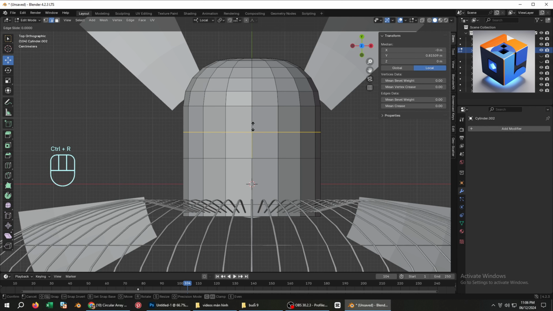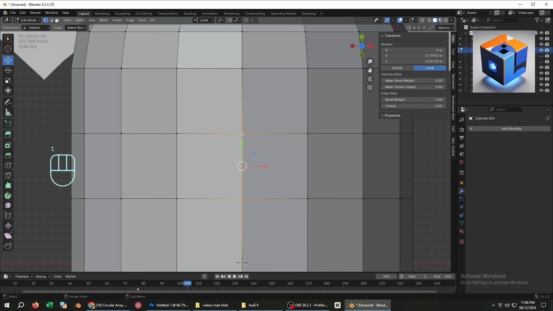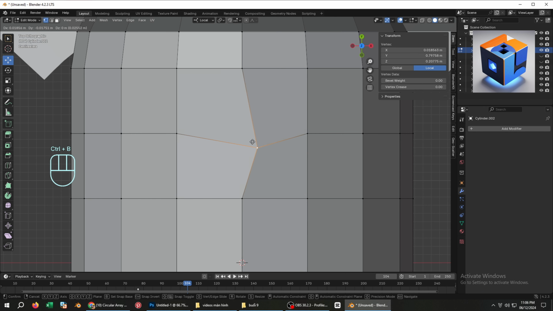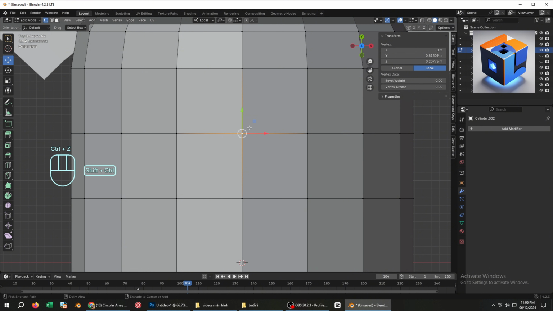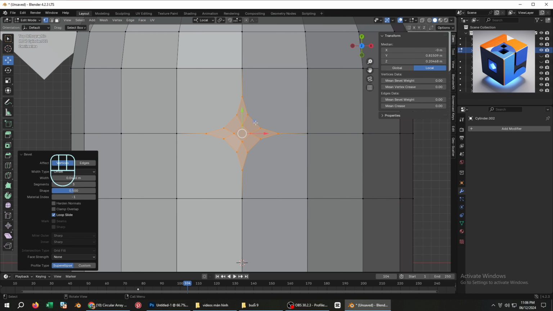Ah, we're missing the control button for the fan's oscillation. Press Ctrl plus R to add a loop cut. Select the middle point. And press Ctrl plus Shift plus B to bevel it. Use the mouse wheel to create a diamond shape. Then right-click. Go to Loop Tools. And select Circle to form a circle. Press R to rotate it slightly for a cleaner mesh appearance.